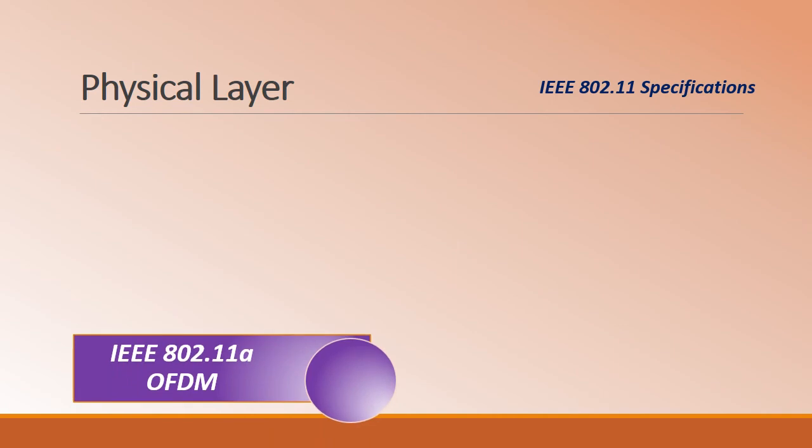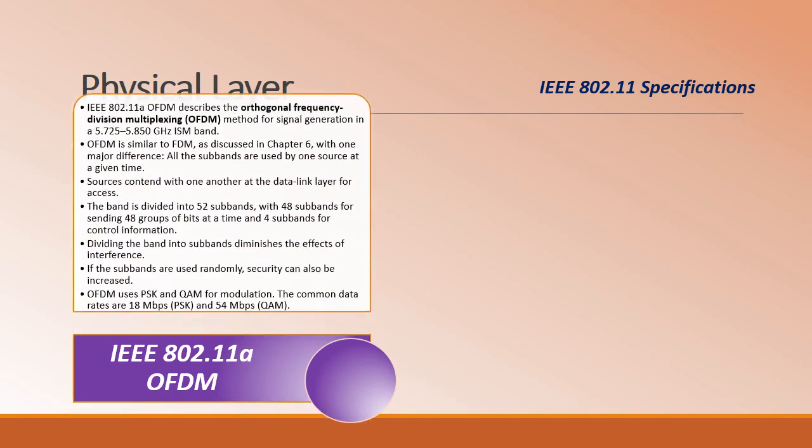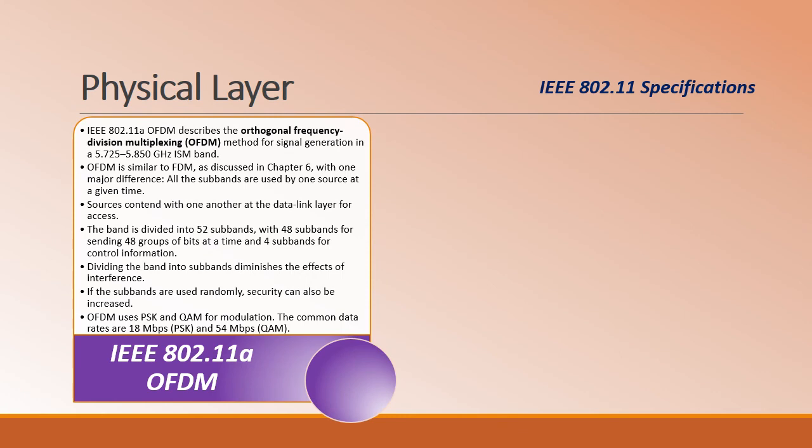So the next specification is OFDM, that is 802.11a, which is orthogonal frequency division multiplexing, which is used for signal generation in the 5.725 to 5.850 gigahertz ISM band. The OFDM is pretty much similar to FDM, with a major difference that all the subbands are used by one source at any given instant of time.